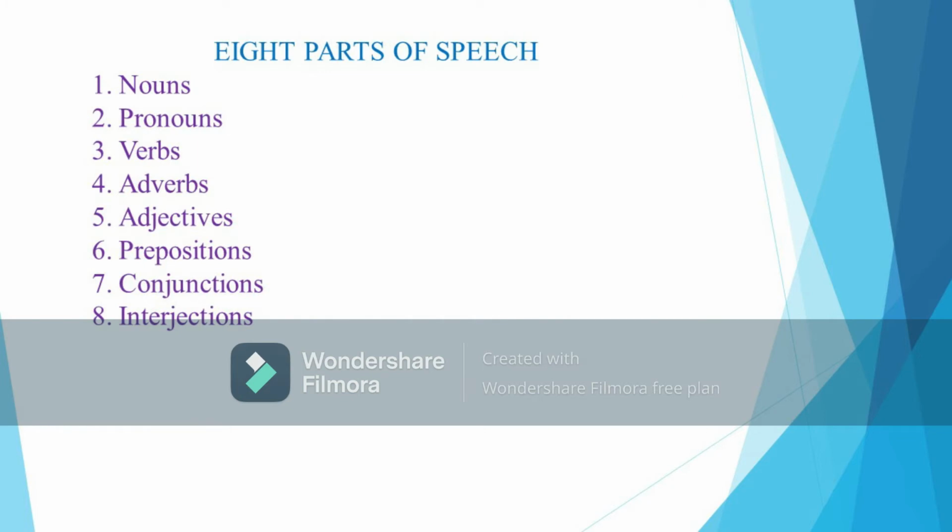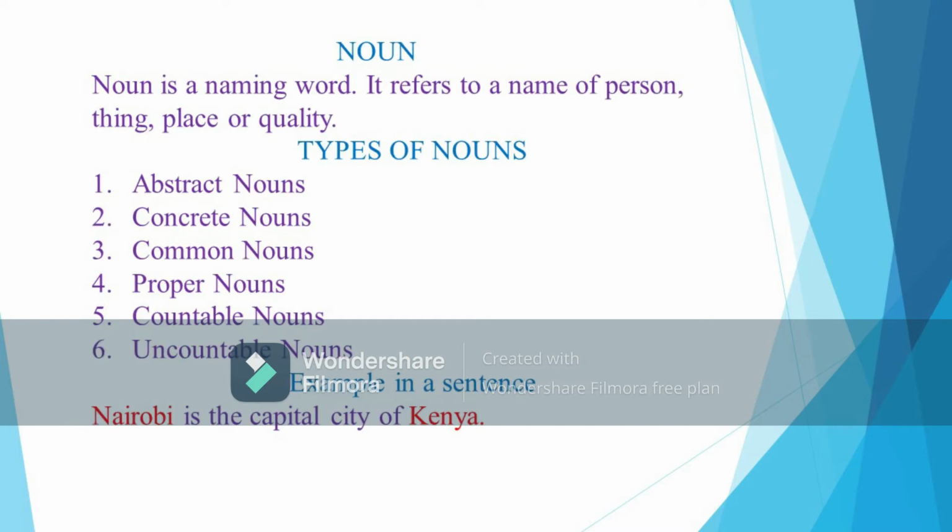Sharon, can you mention the 8 parts of speech? They include nouns, pronouns, verbs, adverbs, adjectives, prepositions, conjunctions, and interjections. Very good, Sharon. Sandra, what are nouns? A noun is a naming word. Mention the types of nouns that we have. They are common nouns, proper nouns, count nouns, non-count nouns, concrete nouns, and abstract nouns. Very good, Sandra. Can you use one type of noun in a sentence? An example of a proper noun is Nairobi is the capital city of Kenya.